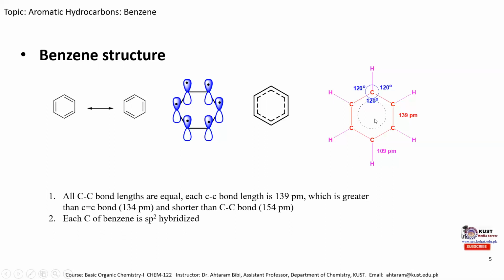And each carbon of the benzene ring is sp2 hybridized, so it means that its bond angle is 120 degrees and it has an angular structure. And the carbon-hydrogen bond is equal to 109 picometer.